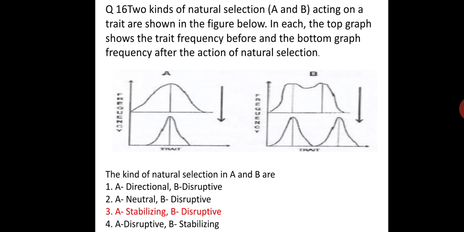Question number 16. There are three types of natural selection: directional, stabilizing, and disruptive. In disruptive, there will be two peaks. So in B, there are two peaks. So B is disruptive, and A in this one, because the mean is not moving, so it is stabilizing.